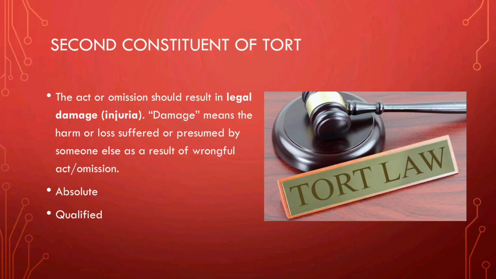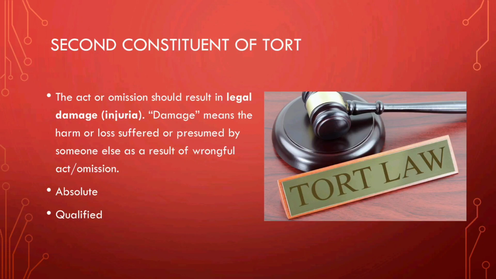So the maxim damnum sine injuria expresses this proposition. From the perspective of damage presumption, rights are divided into absolute and qualified. If an absolute right is infringed, the law definitely presumes damage even if the wrongdoer has not caused any loss of money.